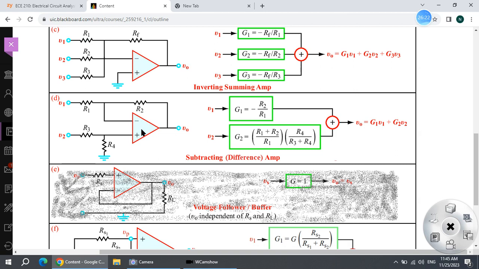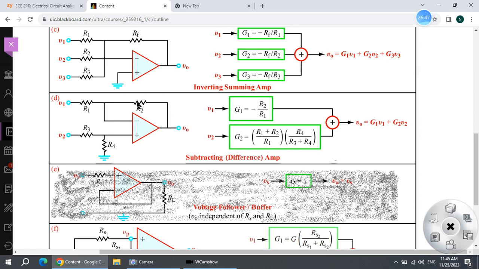And in D, you see we have a feedback that is R2. Following V1 is R1. Following V2 is R3. And to the ground is R4. Okay, so if you have a circuit with an op amp that looks like this, we have two inputs, one going to the negative side, one going to the positive side, and feedback going to the negative side.